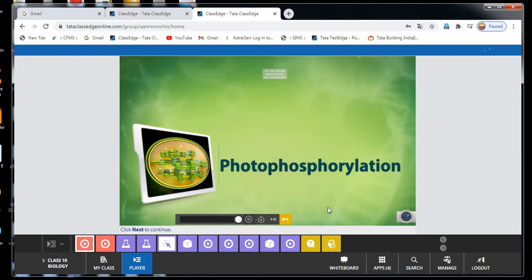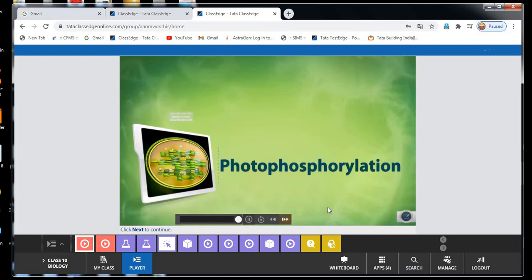Later, 4 hydrogen ions are present. These hydrogen ions are used to form NADPH. NADP is converted into NADPH by adding hydrogen ions. What is the full form of NADPH? Nicotinamide adenine dinucleotide phosphate.